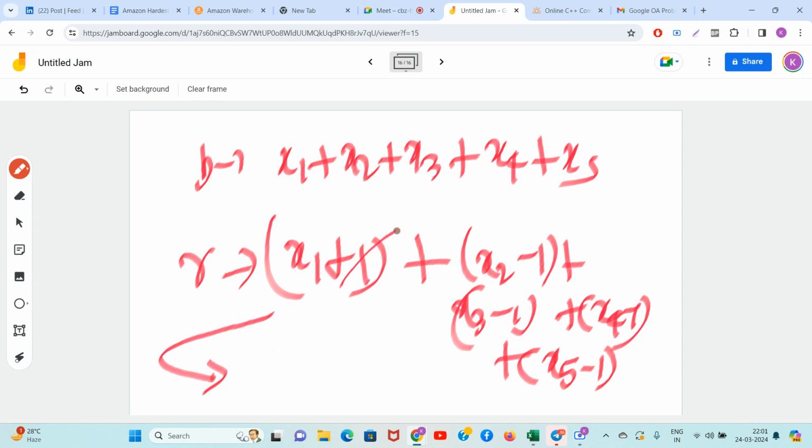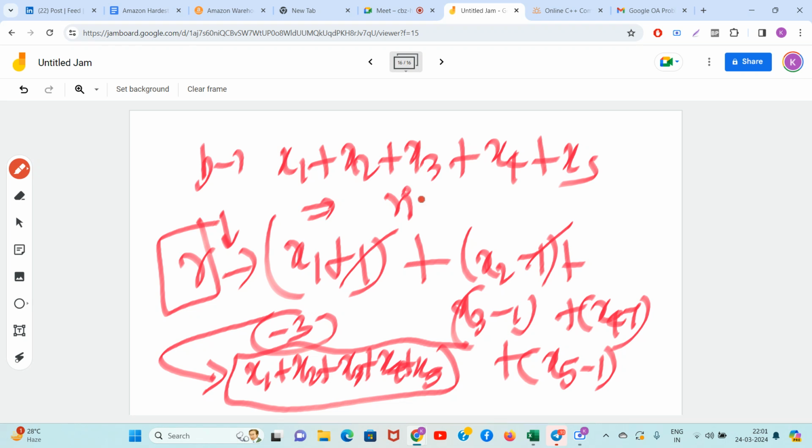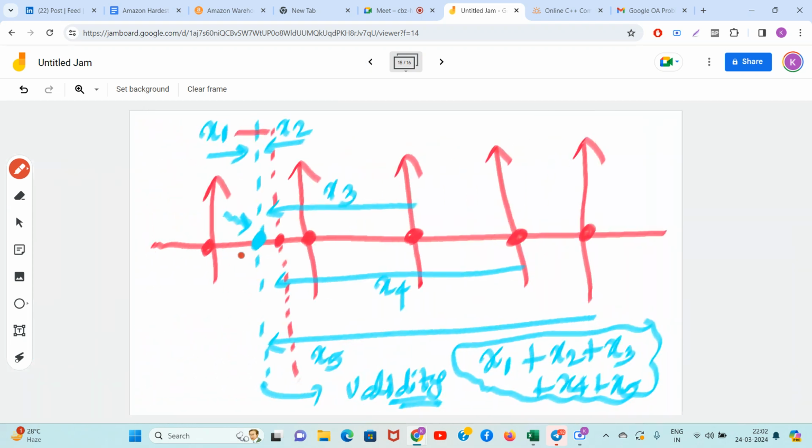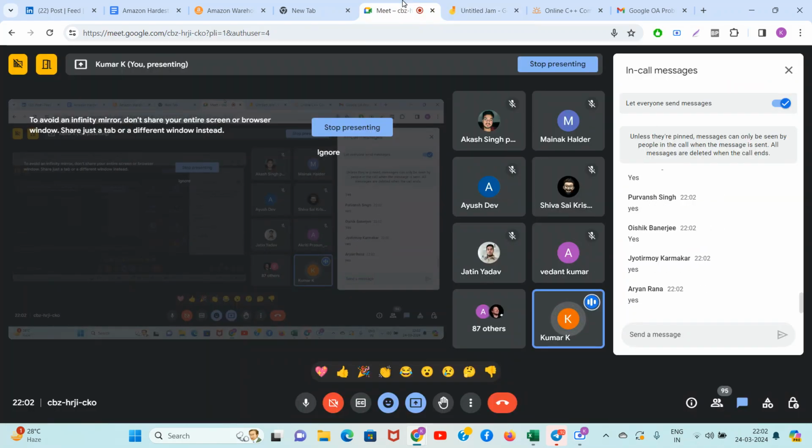So guys, if we do plus 1 and minus 1, how much is left? Minus 3 is coming. So guys, this is x1 plus x2 plus x3 plus x4 plus x5, this whole thing minus 3. So guys, the distance is decreasing as you go towards the right. Can you feel it? As this line goes towards the right, the distance is decreasing. The cost of bringing all the elements at that point is decreasing. Are you mind blown and can you feel it?